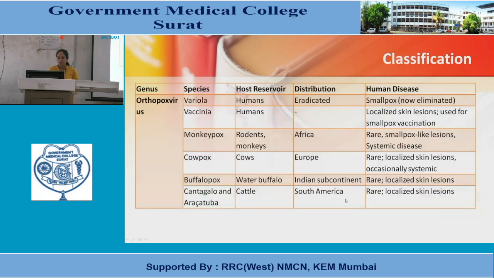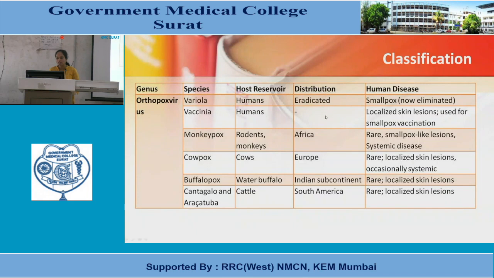Now classification. Genus is Orthopoxviruses. Species are Variola, Vaccinia, Monkeypox, Cowpox, Buffalopox, Cantagalo and Araçatuba. Now, Variola species has host reservoir of humans.